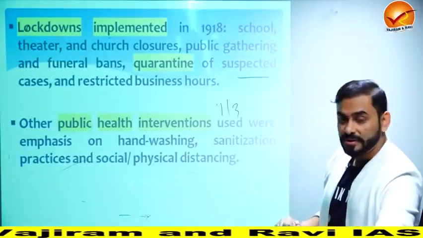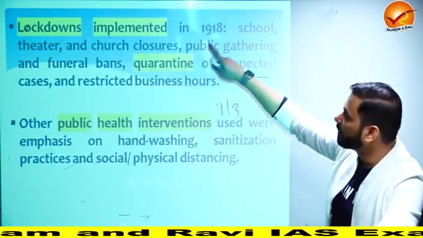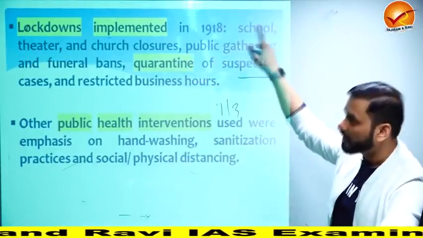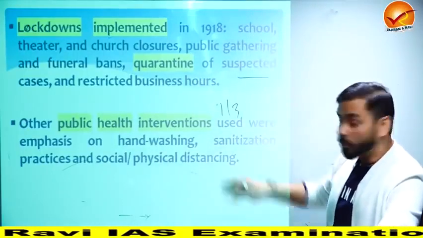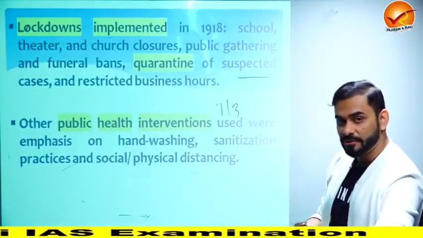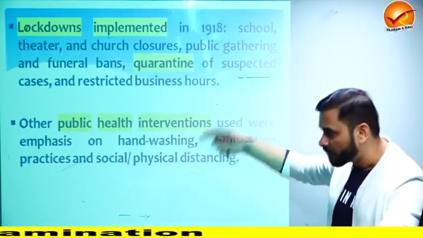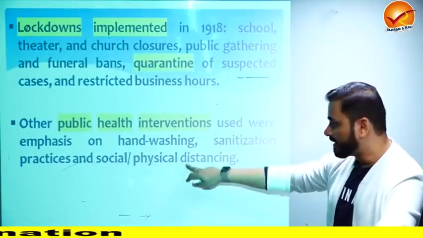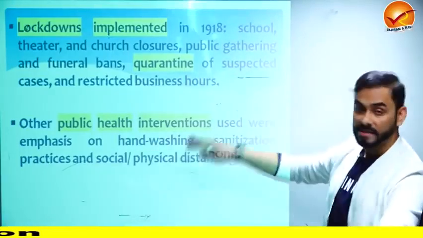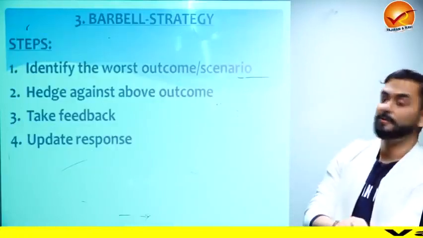So what did they do? As a solution, they went for lockdown. Lockdown was implemented in 1918. School, theatre, church, quarantine, everything that you see today in COVID had actually happened there. And then there were interventions like hand washing, sanitization, physical distance was being maintained. So these are the things that were done. We are doing pretty much the same thing now.